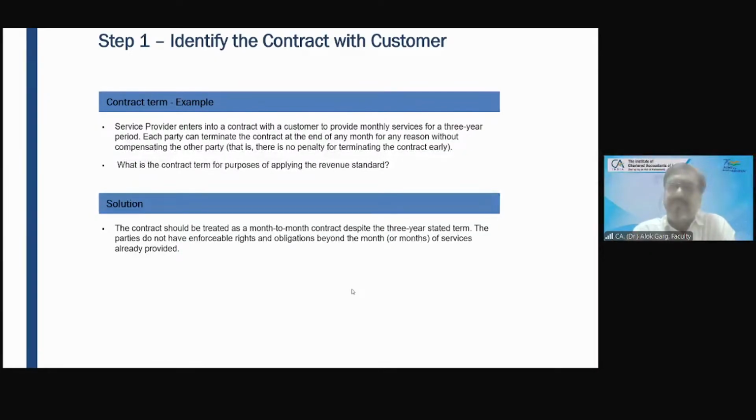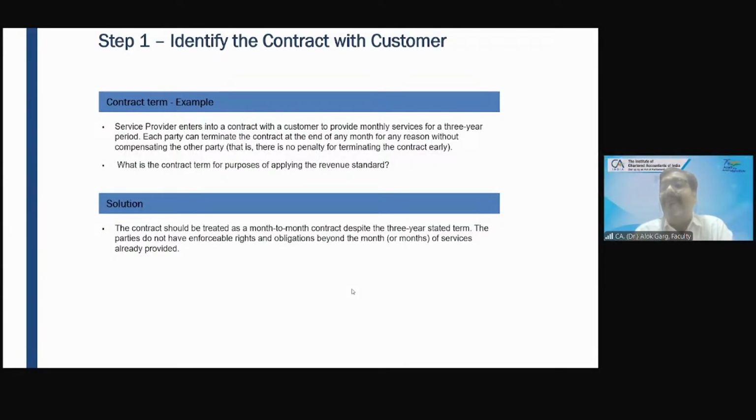Friends, 10,000 rupees I have received as a gym company upfront from Naman, and I have given him a window of 6 months. Whenever you want, come and use the gym. No problem. So what is the contract term? 6 months is my contract term with Naman. So this 10,000 rupees of revenue, should I recognize it on day one, or over a period of 6 months? Over the period of 6 months.